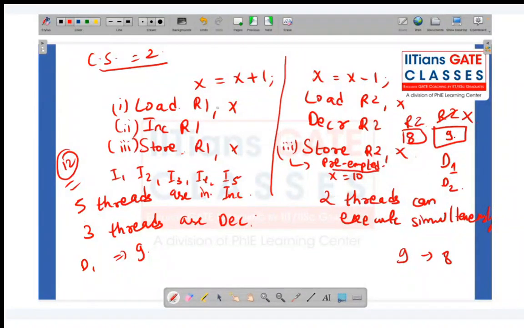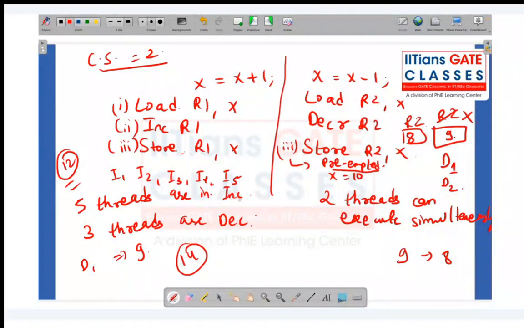Now all the other threads will be executing. So x is equal to x plus 1, and all these things they will be doing. So let's say the x value was 9, and 5 threads will be executing. Let's say all the 5 threads perform the increment operation. So the value 9 would have been updated to 14.